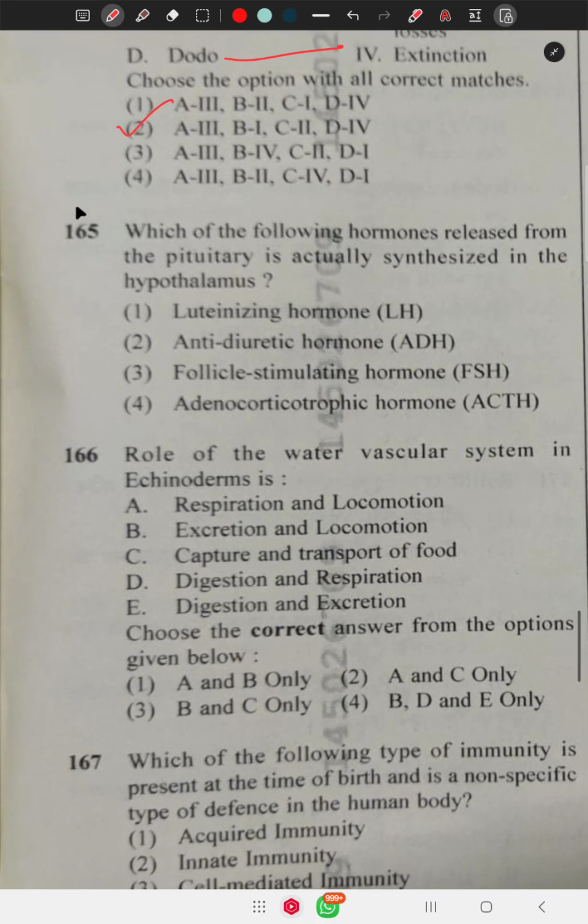Next question 165 says, which of the following hormones is released from the pituitary but actually synthesized in the hypothalamus? That is antidiuretic hormone and also oxytocin.